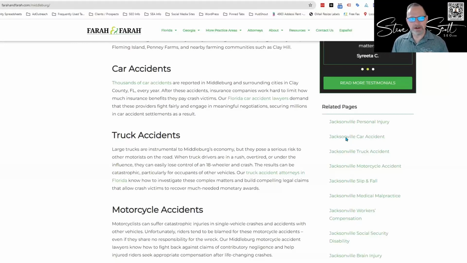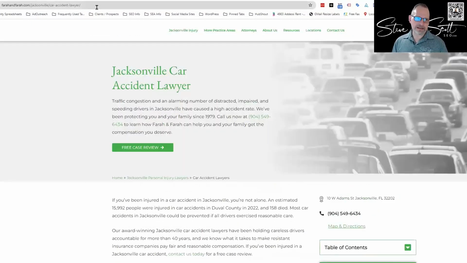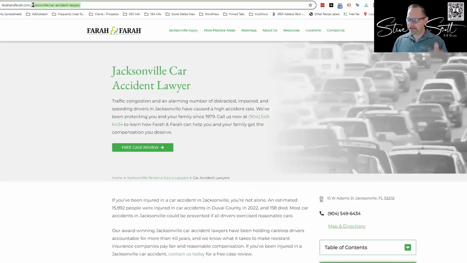I don't know. But if I go to Jacksonville car accident, it's probably going to say Jacksonville car accident lawyer, right? Consistency, they're going city / practice area. They're staying consistent in the practice areas: car accident, truck accident, motorcycle accident, lawyer, or attorney if you prefer. But this is good URL structure, and this is kind of what you would need to do if you wanted to go national. Kind of like Morgan and Morgan.